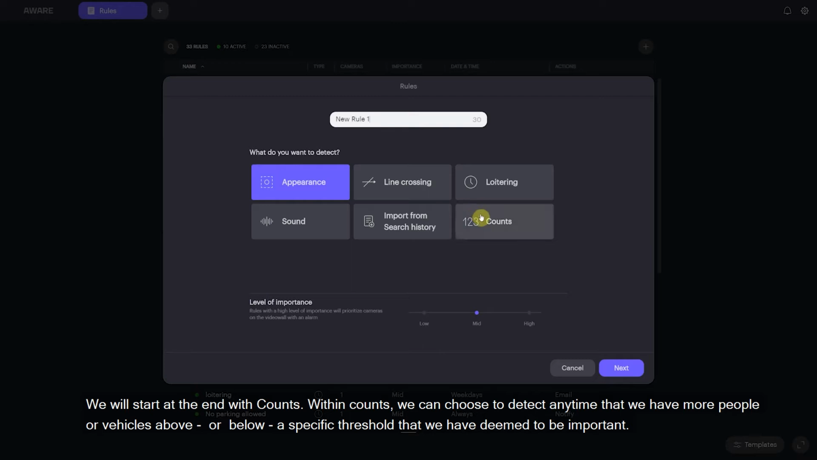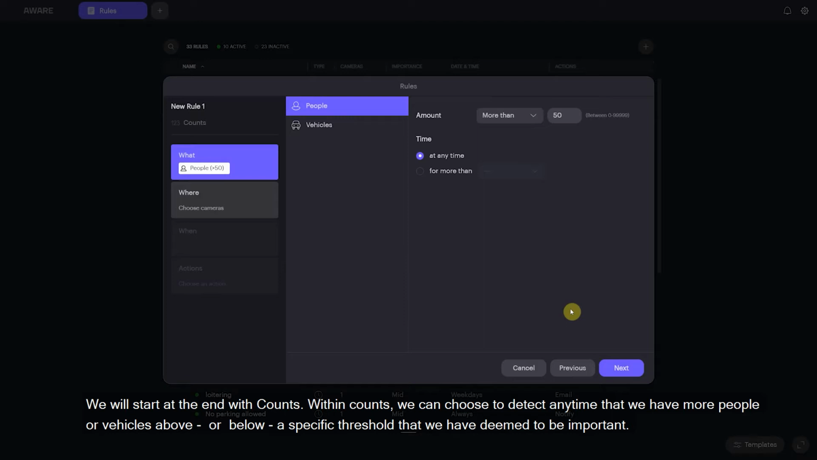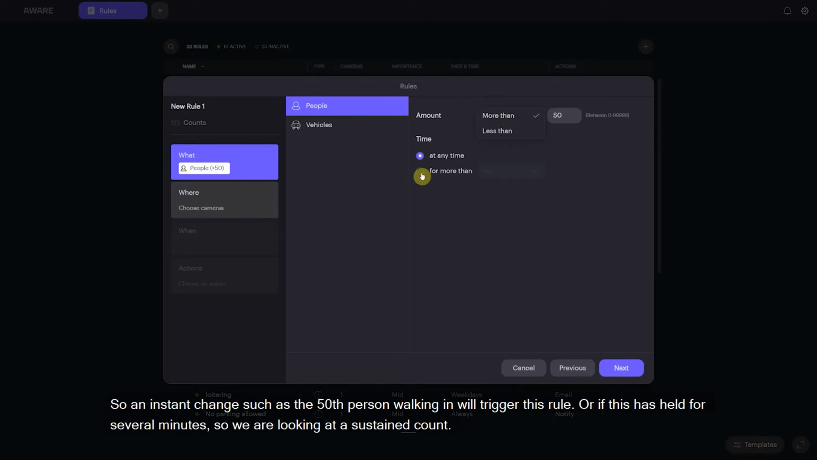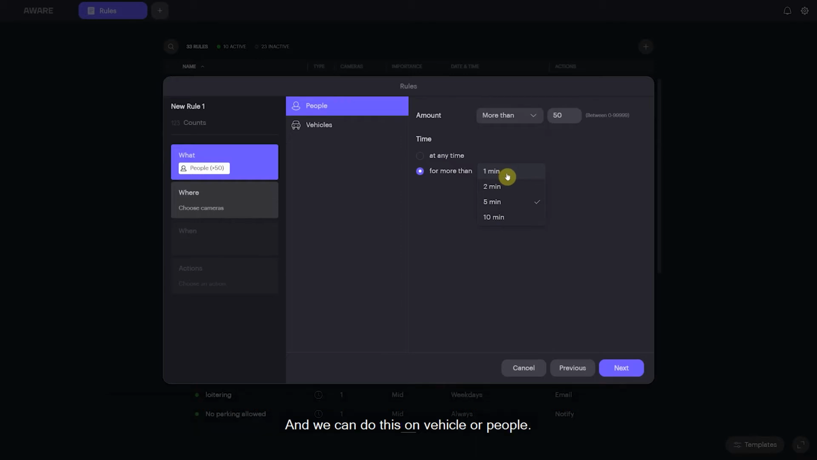We'll start at the end. Within counts, we can choose to detect any time that we have more people or vehicles above or below any specific threshold that we deem important. So this could be 50 vehicles in a parking lot, 50 people in a department store, and we can choose whether or not this value has held for zero amount of time, so an instant change, the 50th person walking in will trigger this rule, or if this has held for a number of minutes. So we're looking at a sustained count, whether that's vehicles or people.